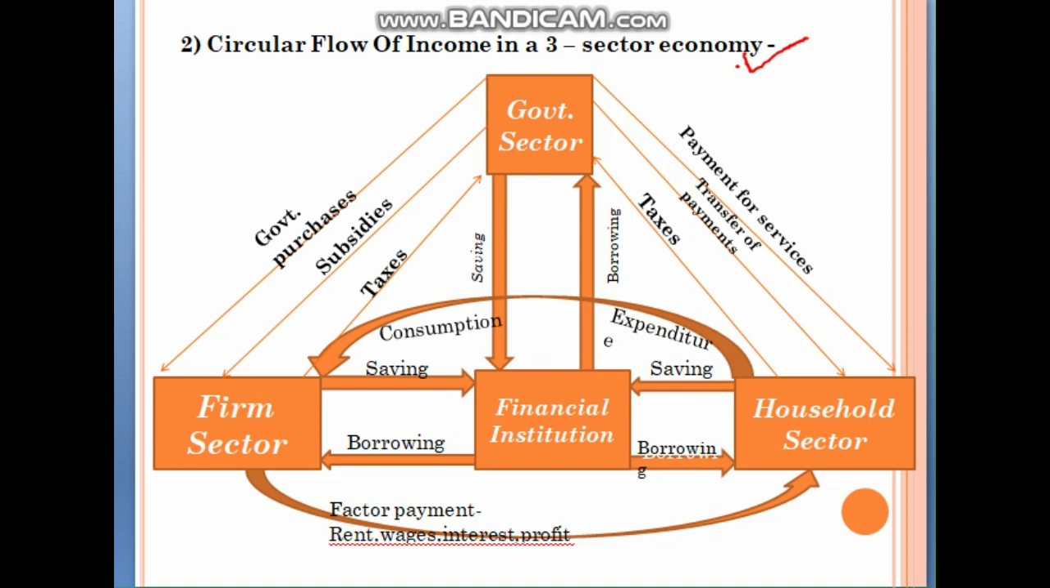In the first condition, there were both money flow and real flow. But from the second condition, there is only money flow, and there is again the firm sector, household sector, and since it is a three-sector economy, one more sector is added, that is the government sector. The financial institution remains constant.